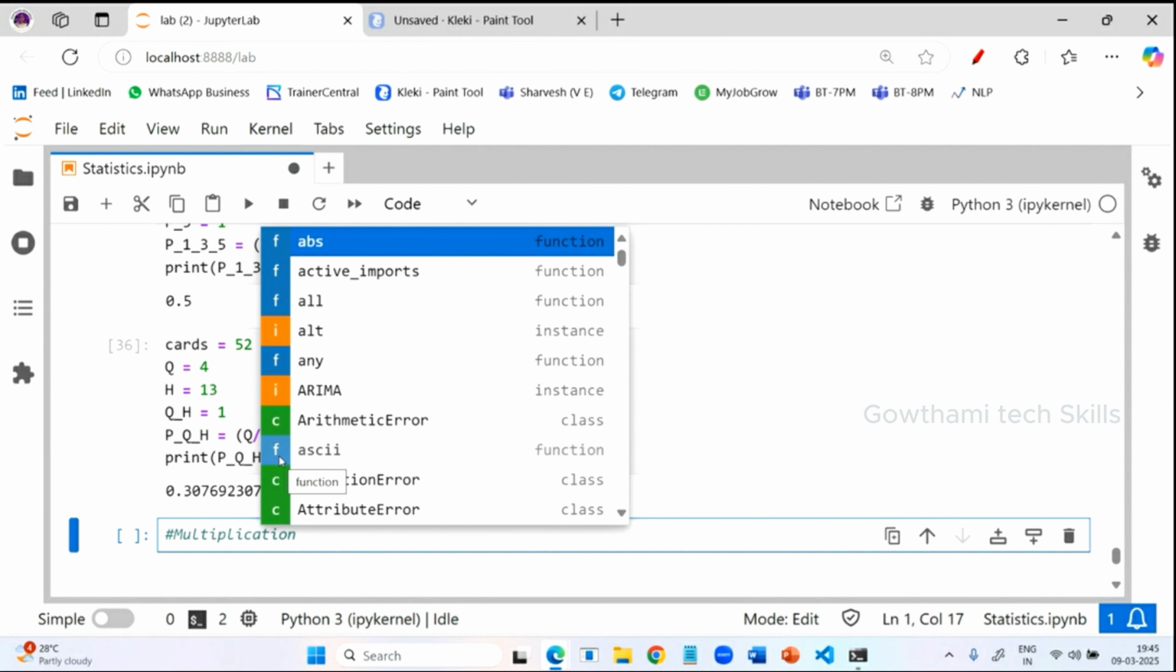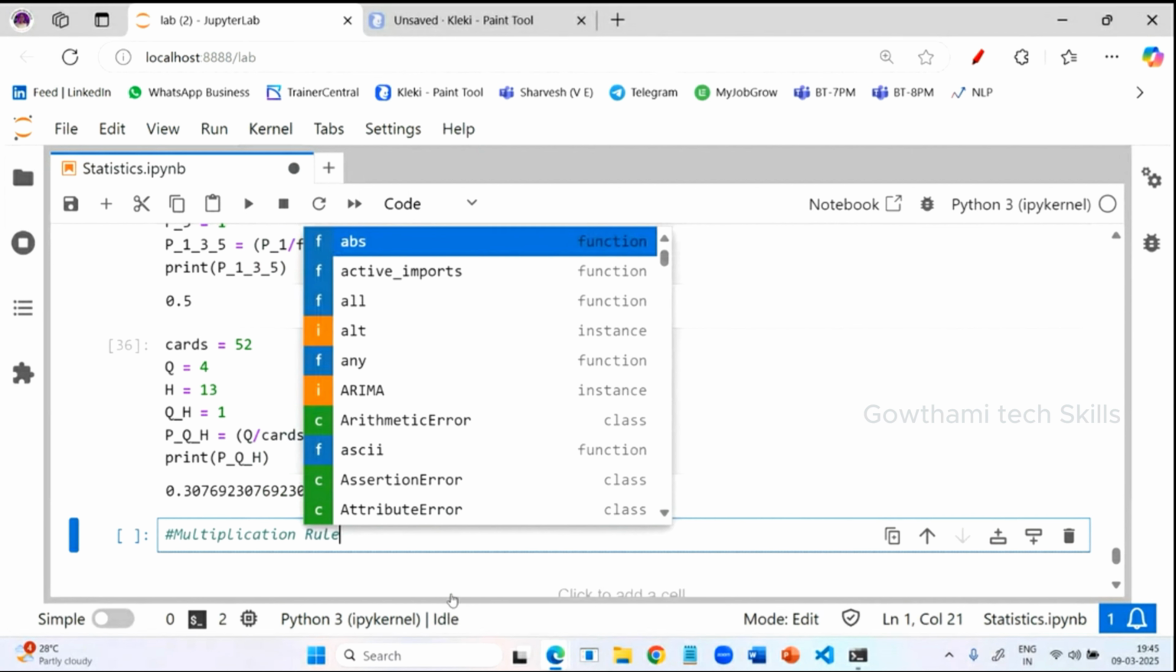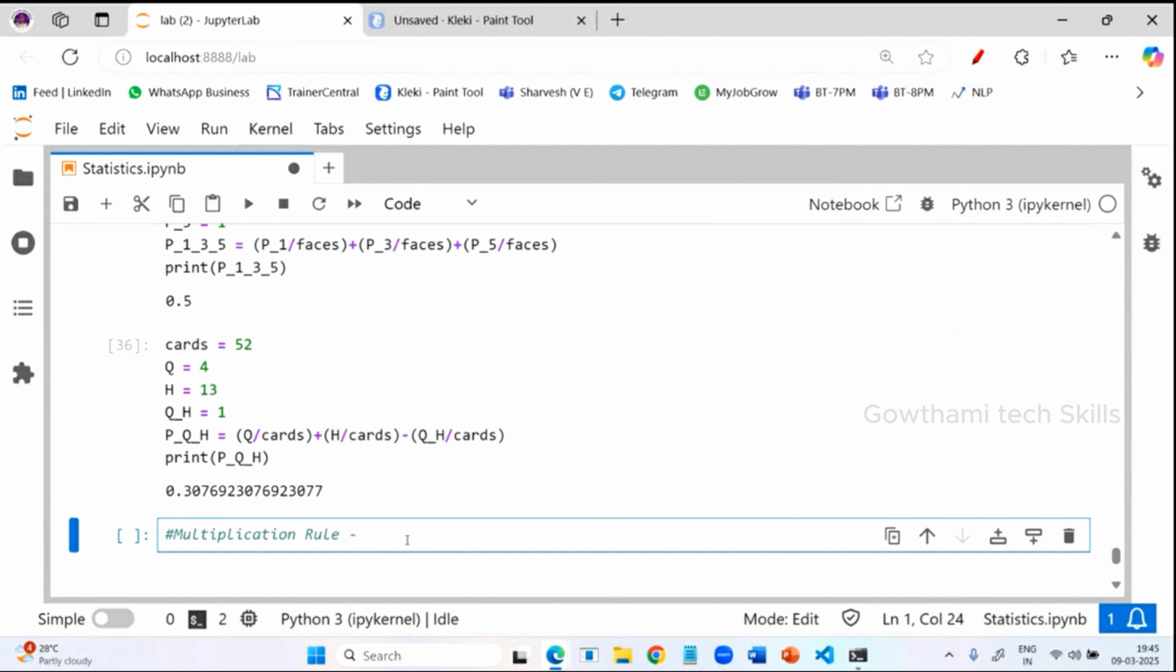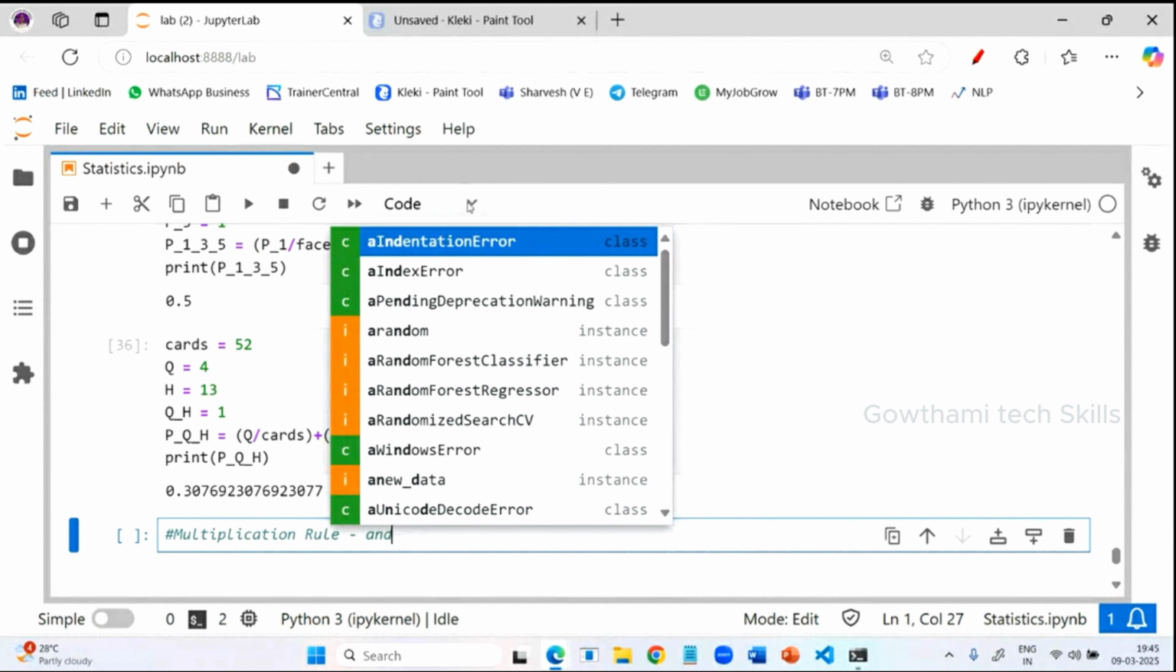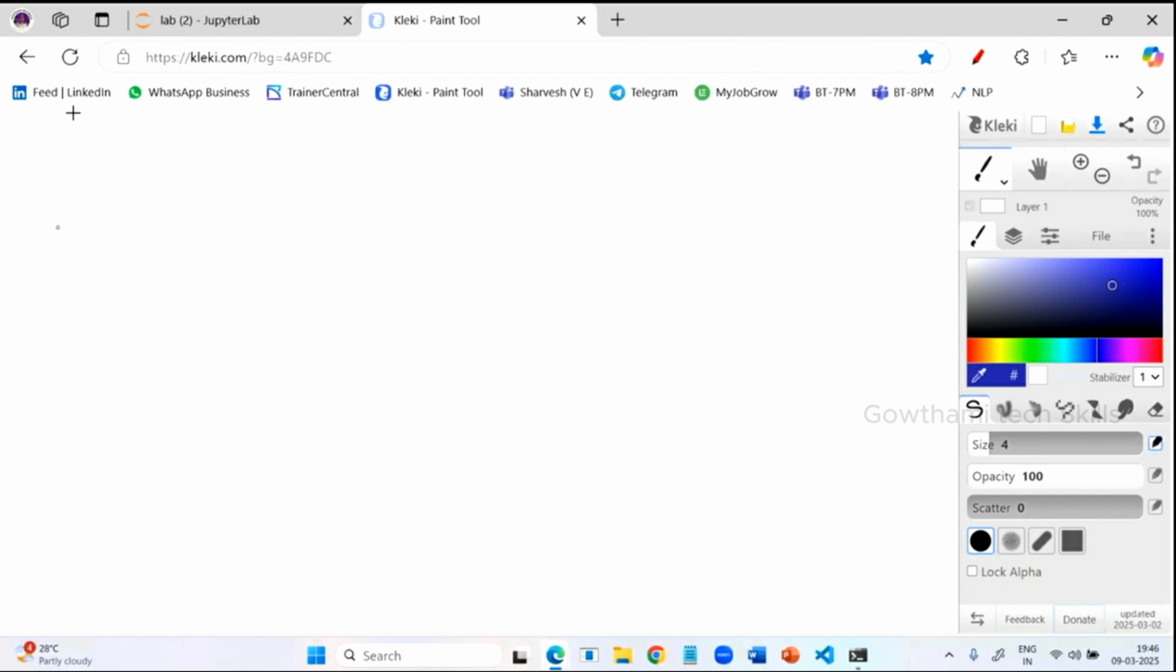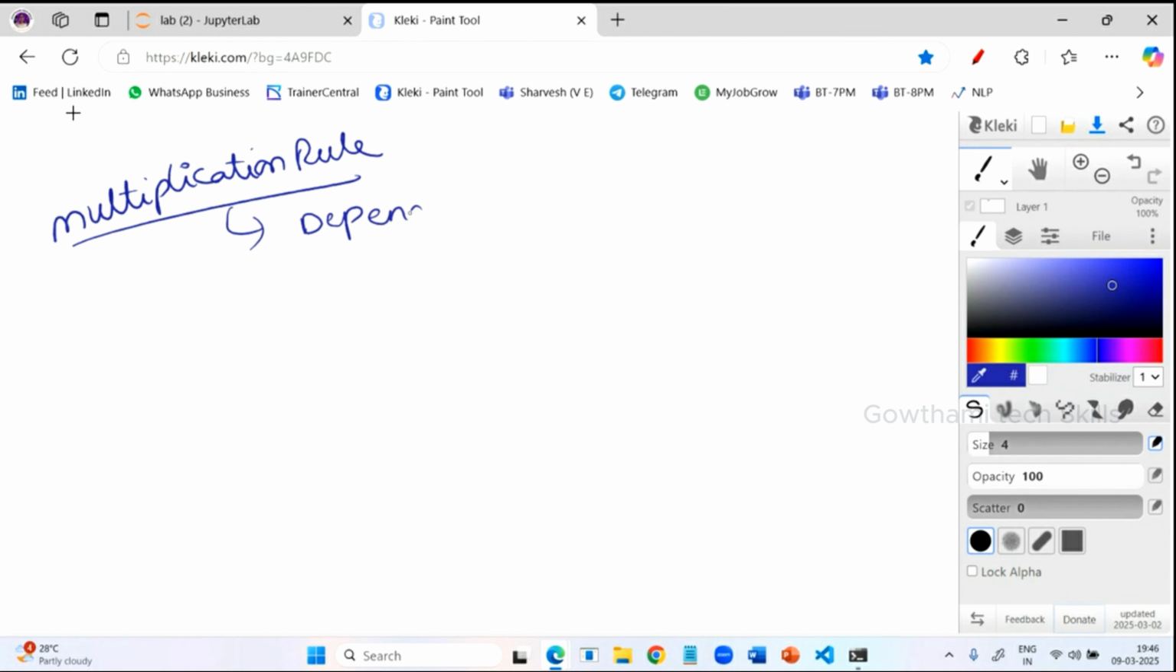Multiplication. Now we have only 15 minutes, we'll finish it now. So the multiplication rule is nothing but something we are doing under probability. To understand this multiplication rule, we should know about two things: one is the dependent event and the second is the independent event.